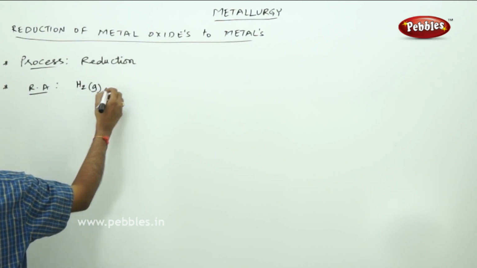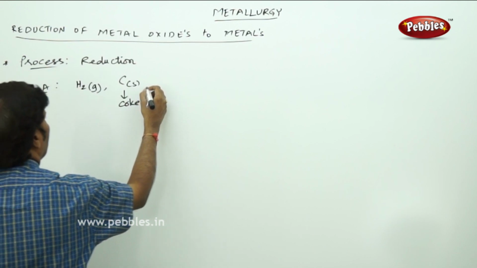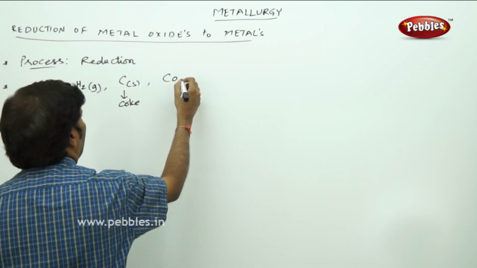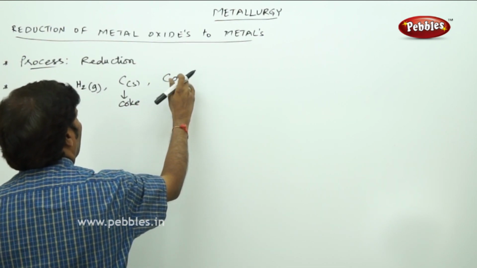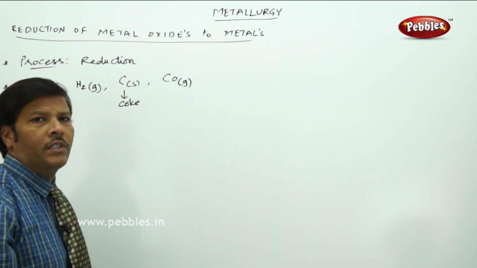H2 gas is a good reducing agent. Carbon solid, acting as coke, is a good reducing agent. Carbon monoxide gas is a good reducing agent.